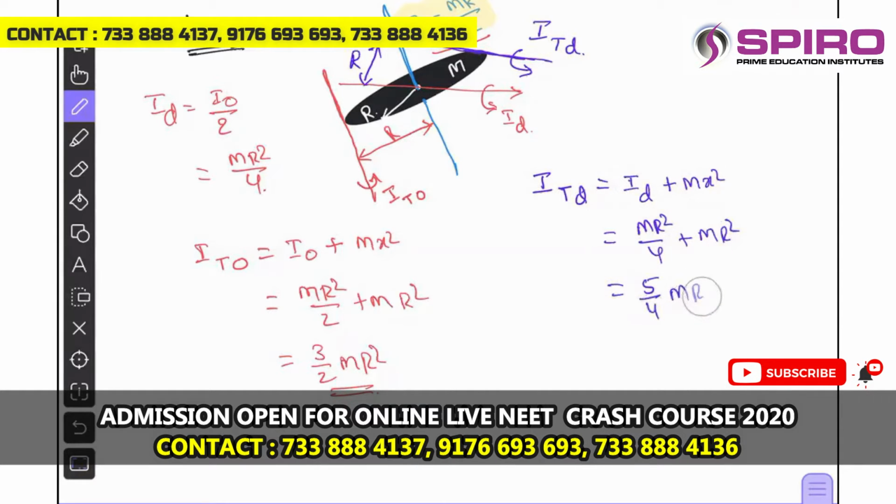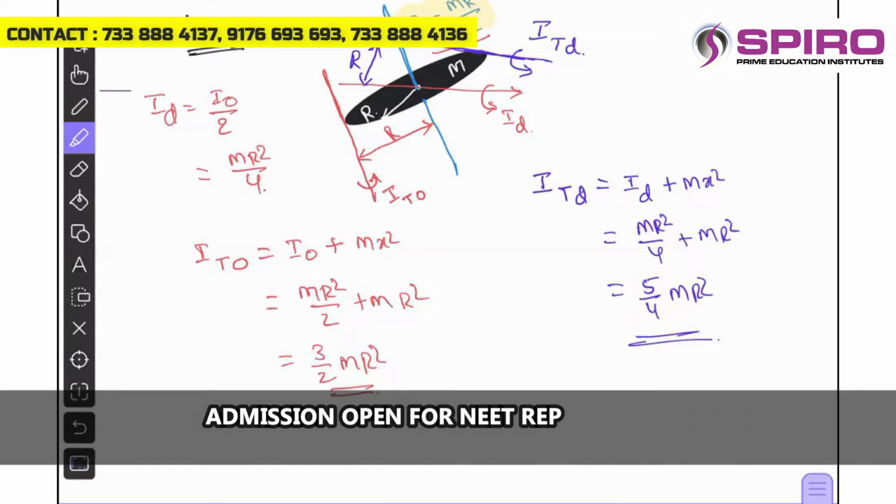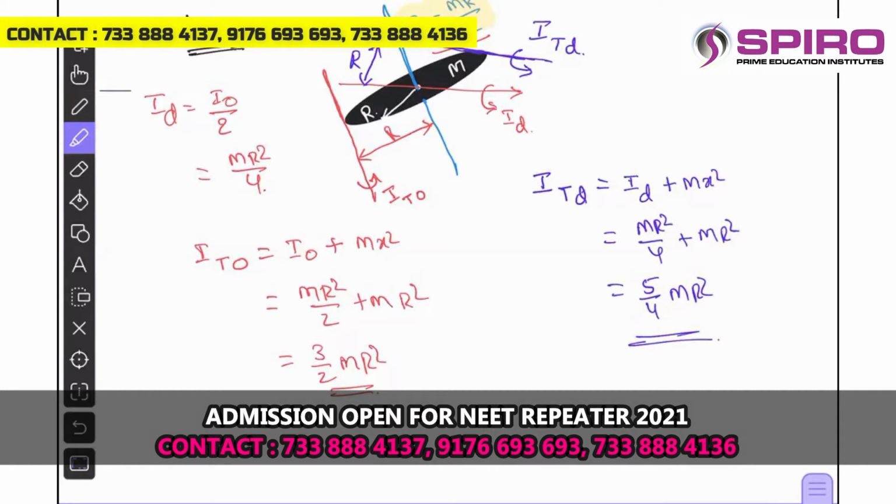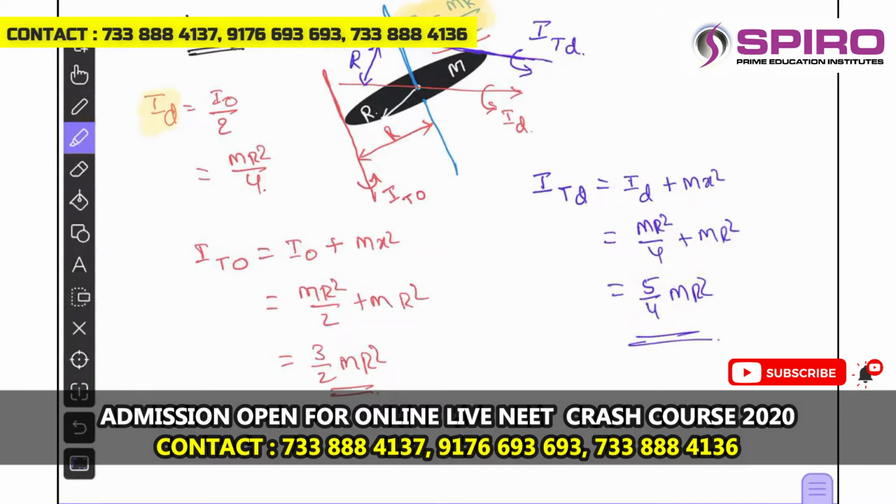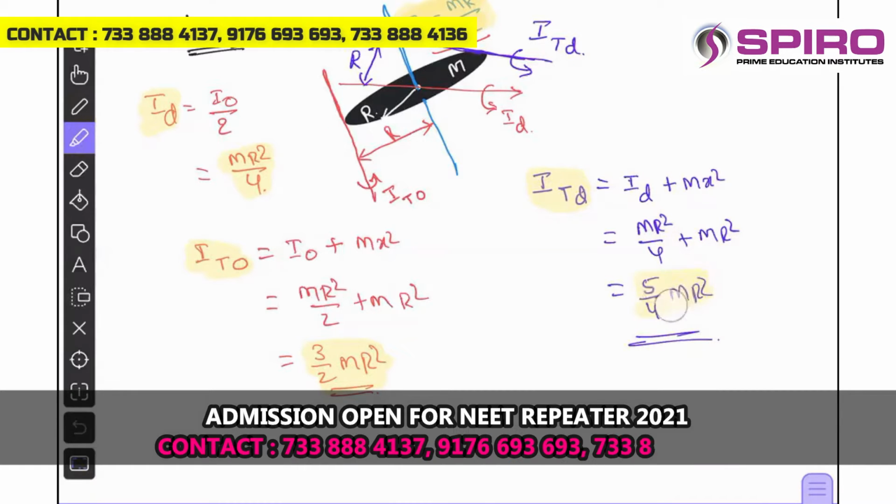mr square. So most important is the disk. Whatever the points we have to remember regarding the disk, you see the moment of inertia about the self axis is mr square by 2, that is as usual, and about the diametric axis will be mr square by 4. About the tangential axis parallel to self axis will be 3 by 2 mr square. About the tangential axis parallel to one of the diameters will be 5 by 4 mr square. These are the results we have to notice regarding the disk.